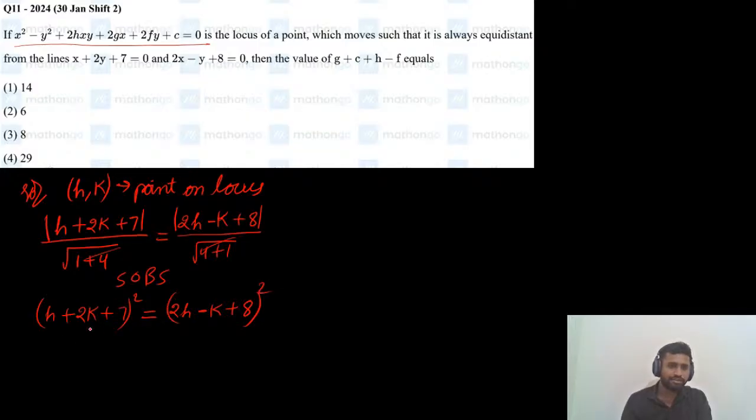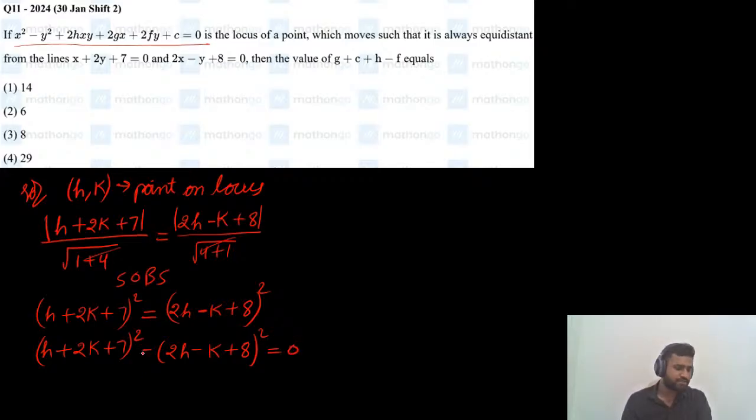Now don't try to expand this by using the a plus b plus c whole square formula. The simple shortcut is to move the RHS also to the left side and apply the a square minus b square formula. It will be very simple. So h plus 2k plus 7 whole square minus 2h minus k plus 8 whole square equals 0.